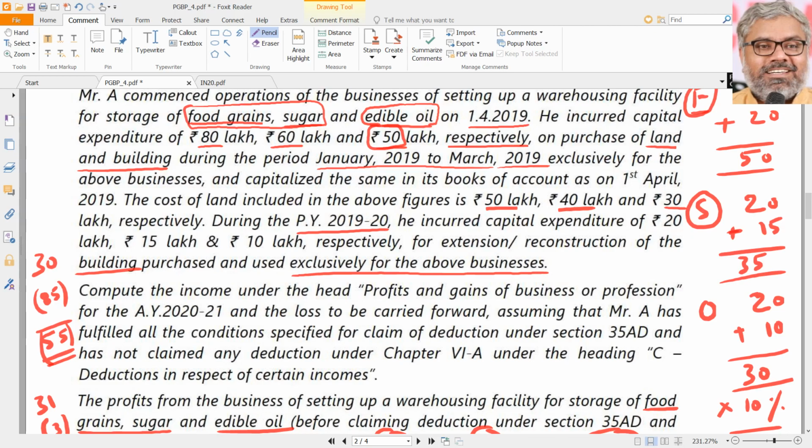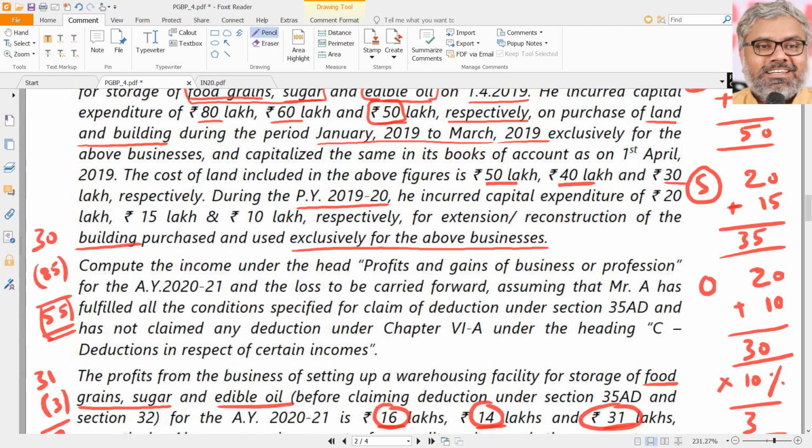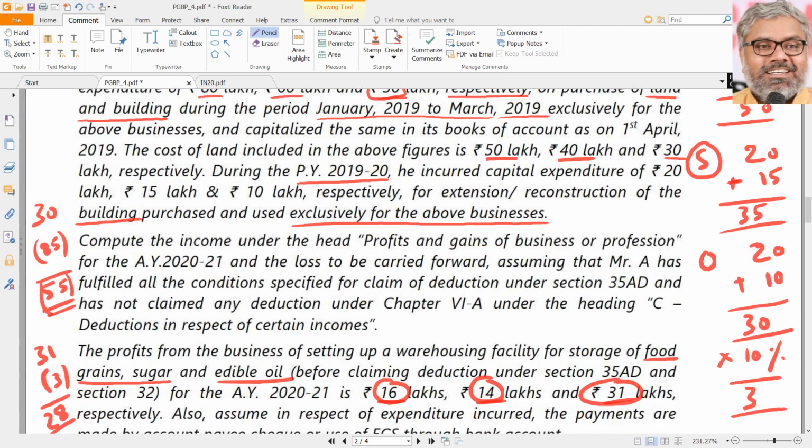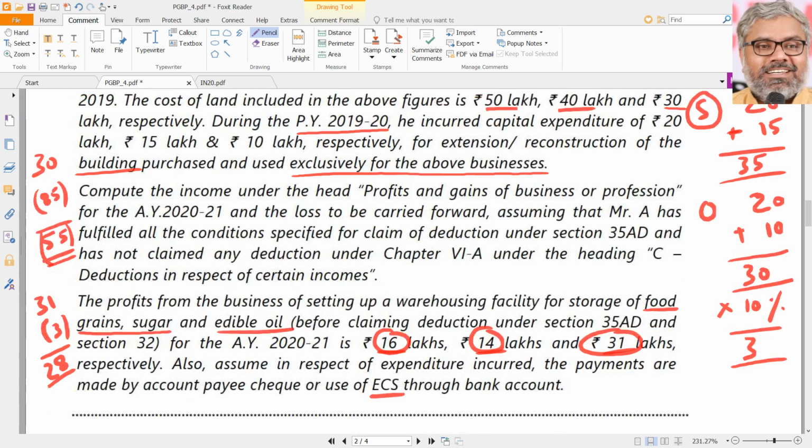So what is the set off provision here related to specified business is, the loss from specified business can be set off only against the profits of another specified business. It cannot be set off against the profits of normal business. But the reverse is okay. For example, if there is a loss from non-specified business, that can be set off against profits of specified business. But loss of specified business cannot be set off against the profits of non-specified business. So what to do with this 55 lakhs? We have to just carry forward and wait till the year when the profits will come from another specified business, not necessarily the same business. Specified business is enough. So 55 lakhs has to be carried forward.